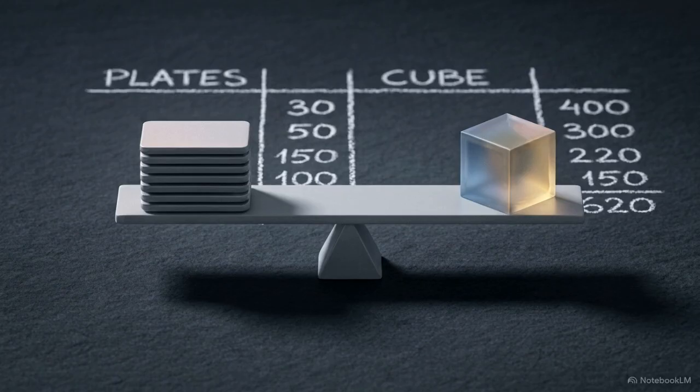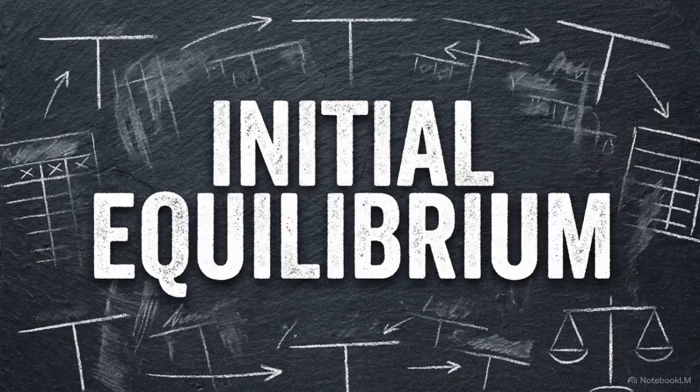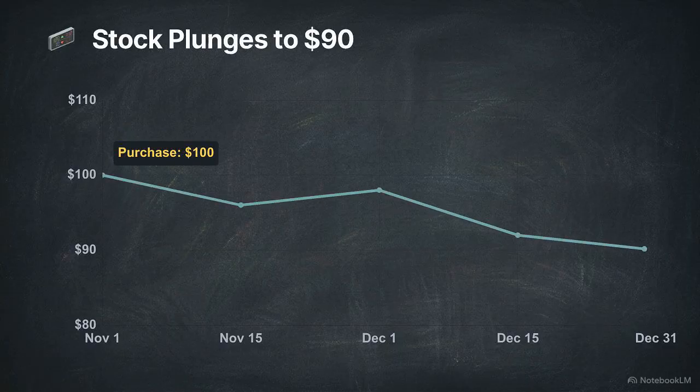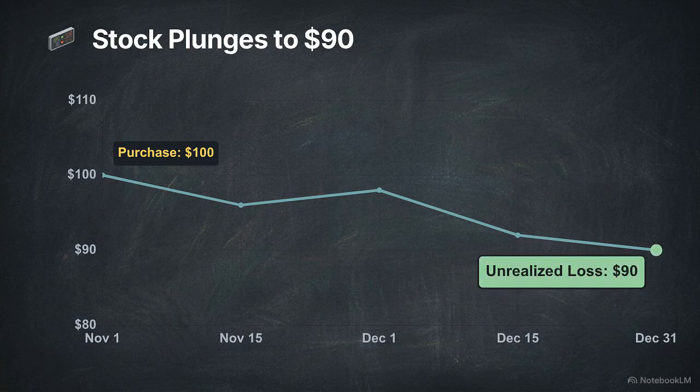At the exact moment of acquisition, the original purchase price perfectly aligns with the market's fair value. Because cost and fair value are identical on day 0, no gain or loss is recognized. By December 31st of year 1, the situation has changed. The stock price has fallen to $90 per share.